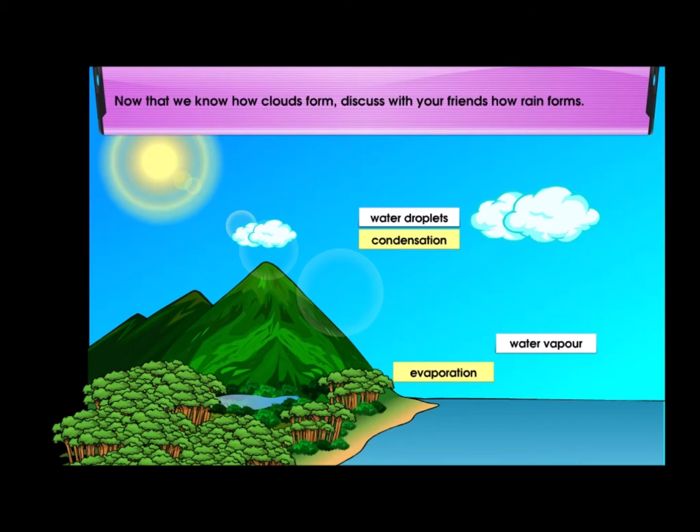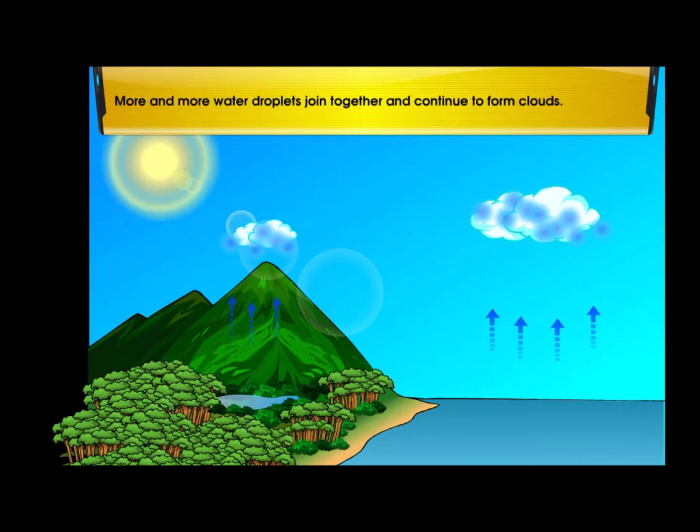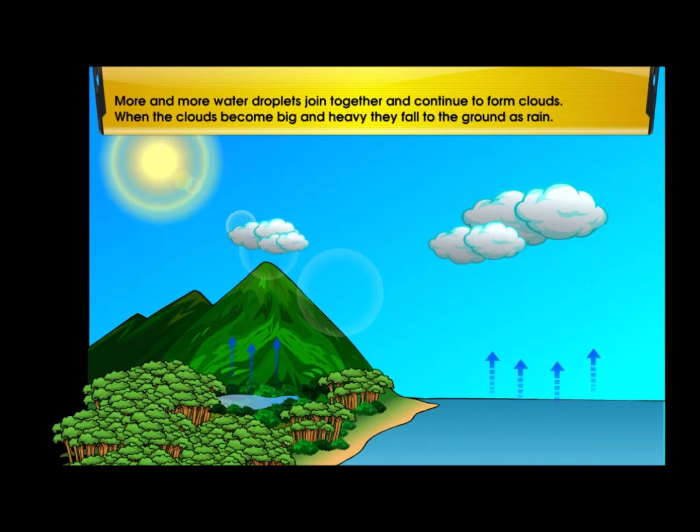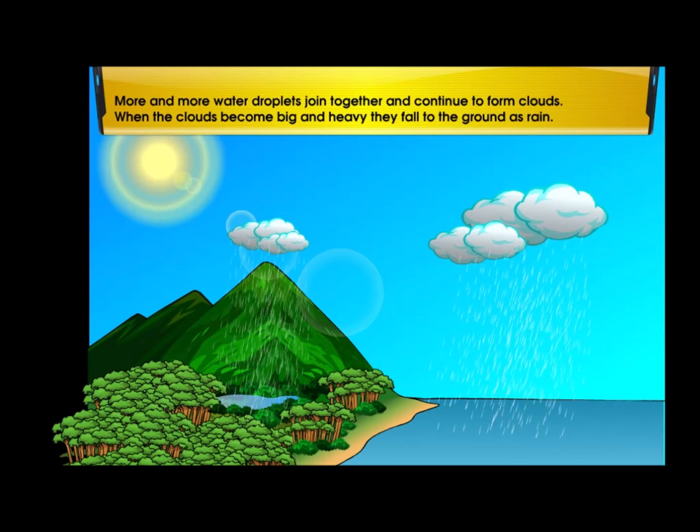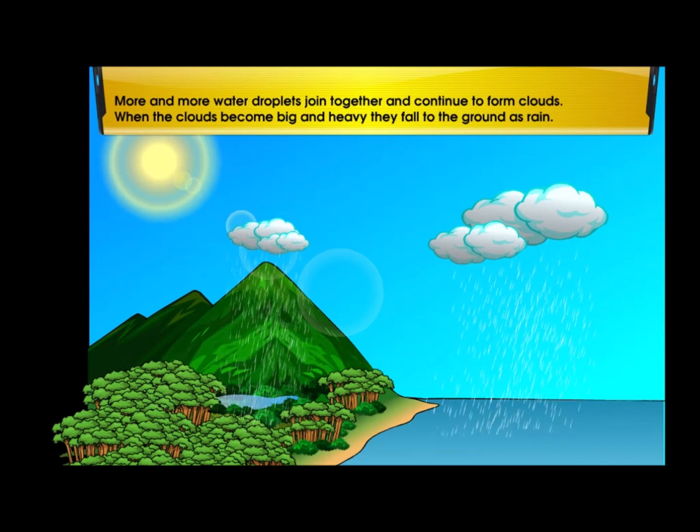Now that we know how clouds form, discuss with your friends how rain forms. Then click on the clouds to see. Join together and continue to form clouds. When the clouds become big and heavy, they fall to the ground as rain.